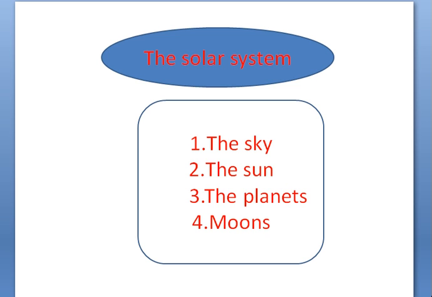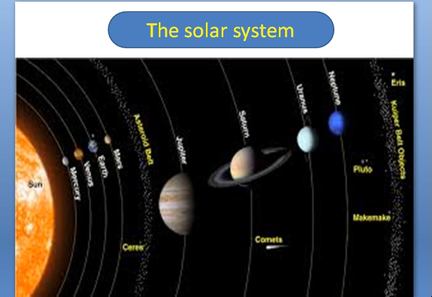And moon, as everybody knows that moon is also round. Our planet Earth has one moon revolving around it. Some of the other planets have moons going round them. Many have more than one moon also. Actually, the moon is also called Earth's satellite. So now let's see our solar system.